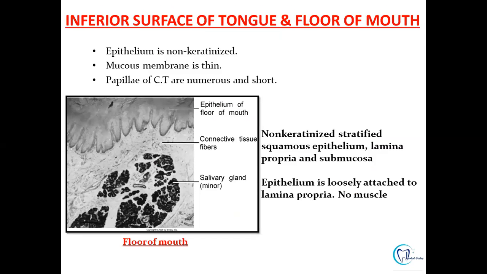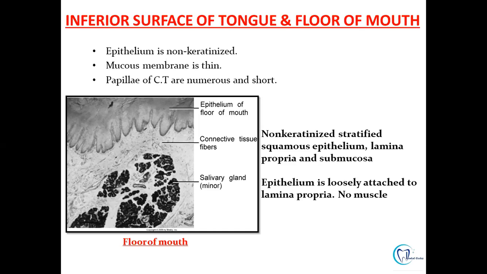The other structure which is seen in the oral cavity to be non-keratinized is the inferior surface of the tongue, that is the ventral surface of tongue and the floor of mouth. In this, the mucous membrane is thin. The papillae of the connective tissue are numerous and they are short. However, when we see the histology of hard palate and gingiva, we can appreciate long, narrow, elongated pegs in cases of gingiva and broad, irregular pegs in cases of hard palate. Whereas in cases of tongue and floor of mouth, the papillae will be numerous and they will be short.